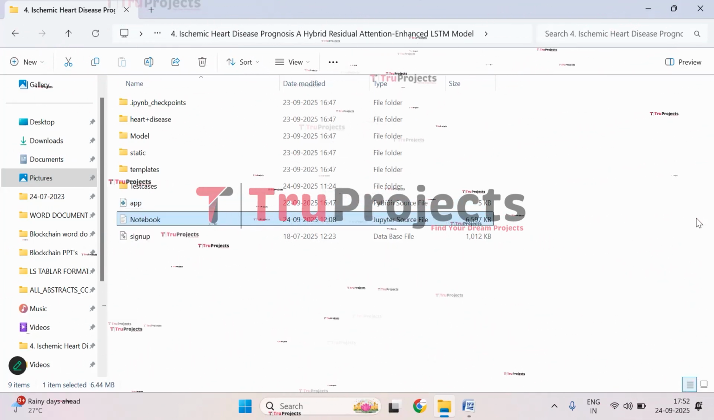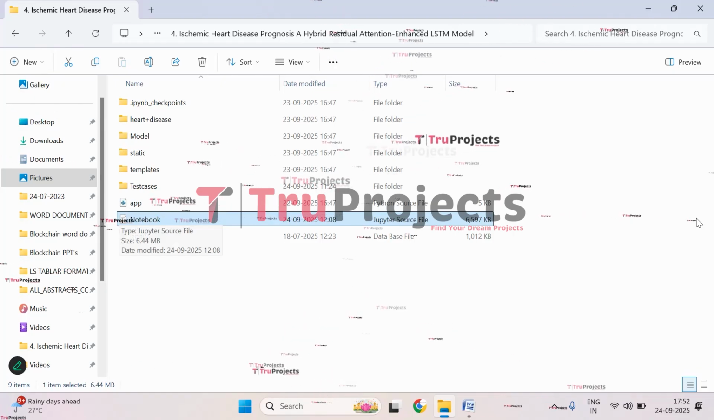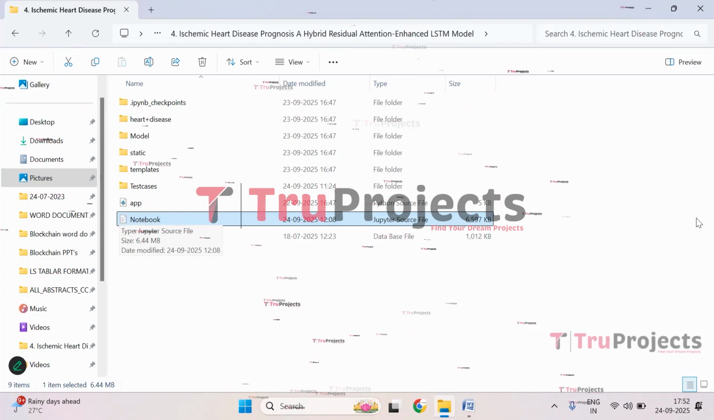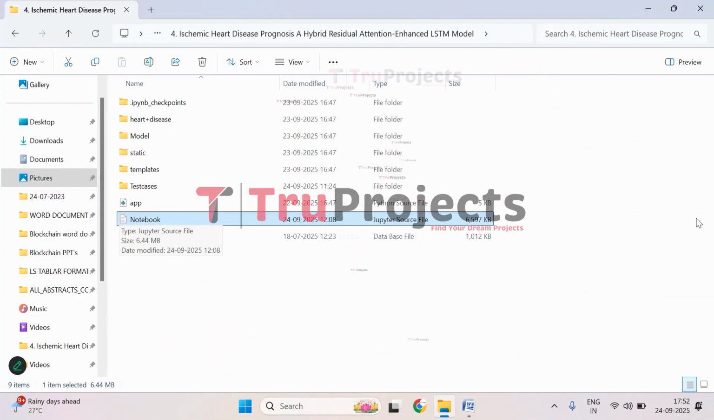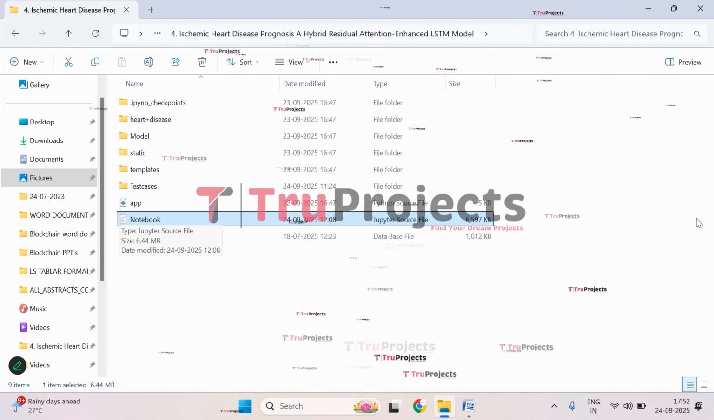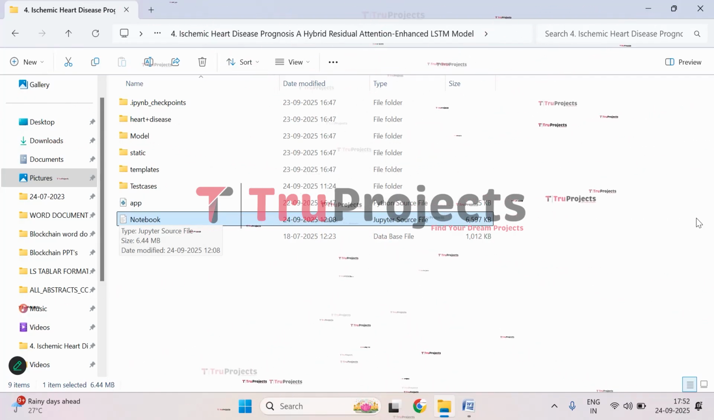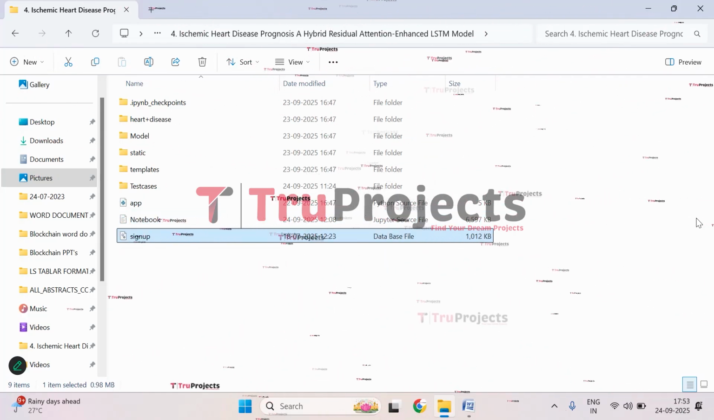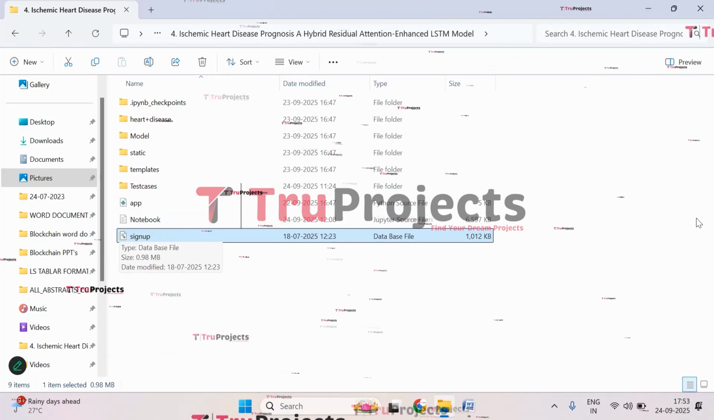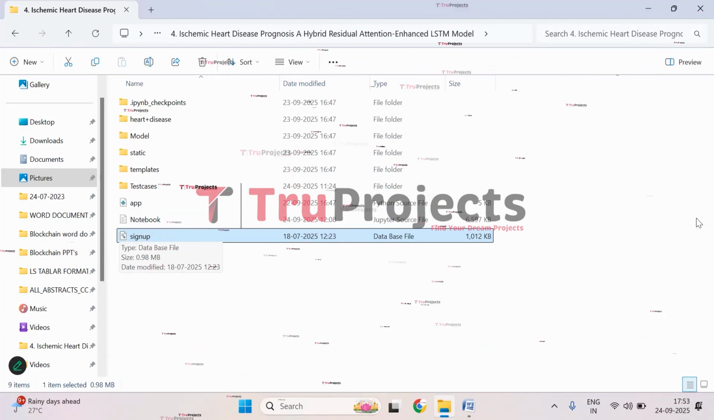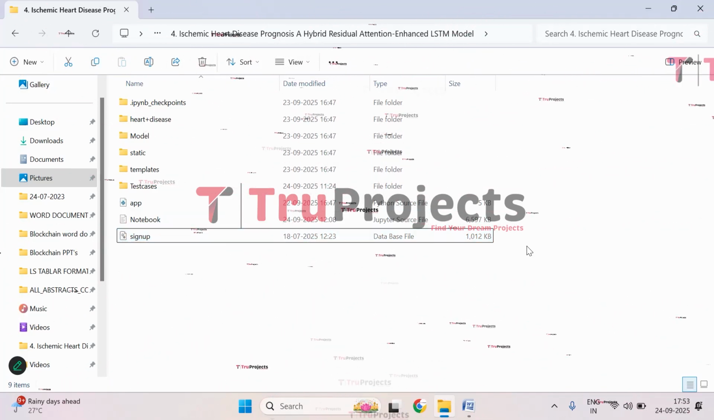And here we have notebook file, which is a Jupyter notebook file, and it contains a combination of code, graphs, and outputs all in one piece. It allows users to write and execute code in individual cells, making it a popular choice for data science. And here we have signup.db file. This file is a database file which is used to store the user information. So this is all about the code folder.